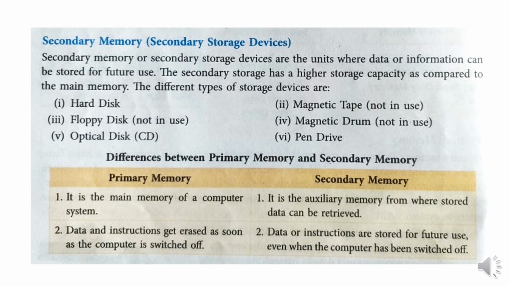Data and instructions in a primary memory get erased as soon as the computer is switched off. Now this is in case of RAM. In RAM, as I taught in the last video, whatever the data is stored into the RAM, it gets erased as the computer is switched off. In secondary memory, data or instructions are stored for further use even when the computer has been switched off.